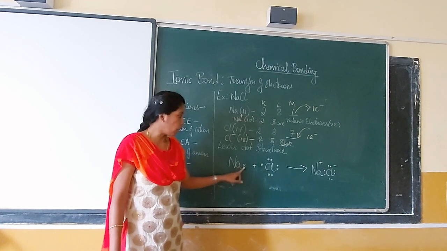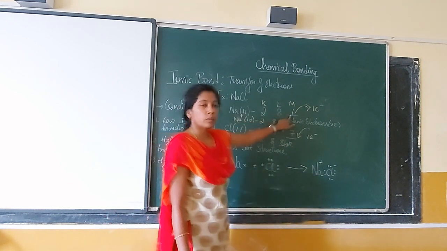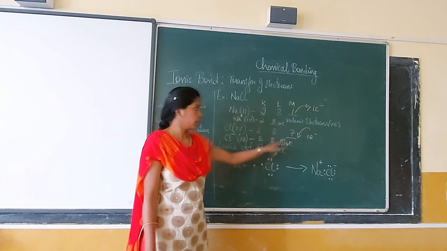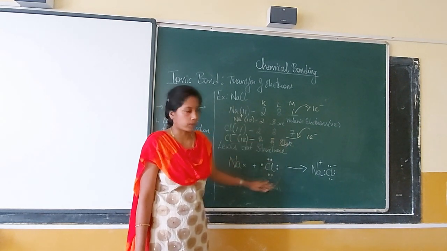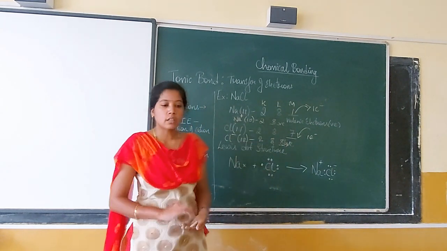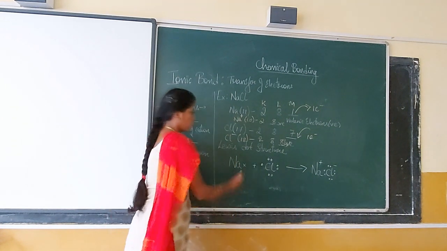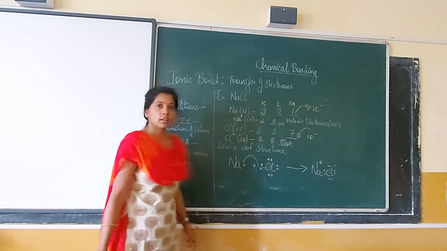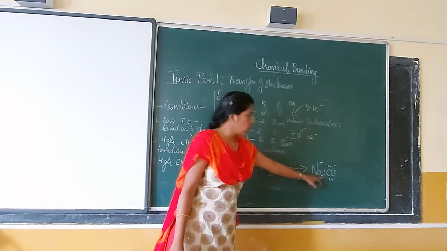So I have 1 cross because sodium has 1 valence electron, and 7 dots because chlorine has 7 valence electrons. There is a transfer of electrons, so this electron is transferred to chlorine. Therefore I get a bond.